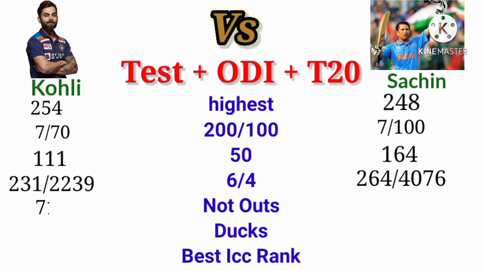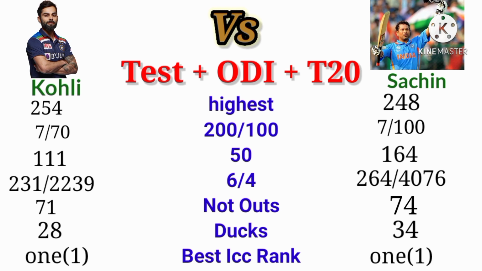264/4076. The not out of Kohli is 71. The not out of Sachin is 74. The ducks Kohli scored is 28. The ducks Sachin scored is 34. The best ICC rank of Kohli is 1. The best ICC rank of Sachin is 1.